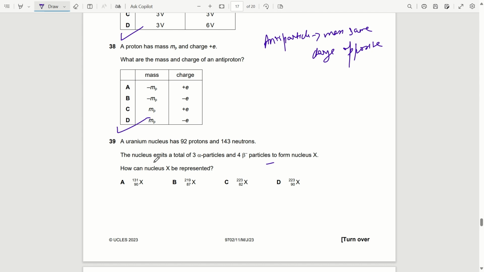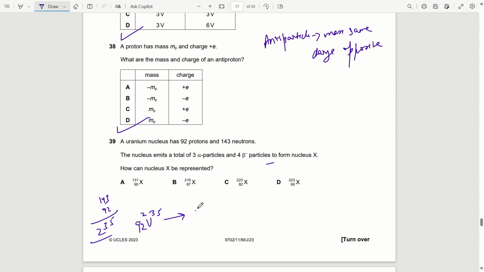Question 39. A uranium nucleus has 92 protons and 143 neutrons. The nucleus emits a total of 3 alpha particles and 4 beta particles to form nucleus X. How can nucleus X be represented? Now we know that with 92 protons and 143 neutrons, it will be uranium with 92 and 143 plus 92, that is 235.